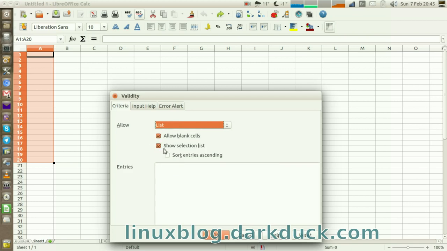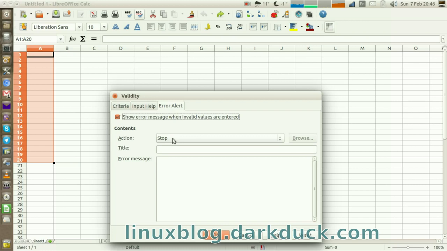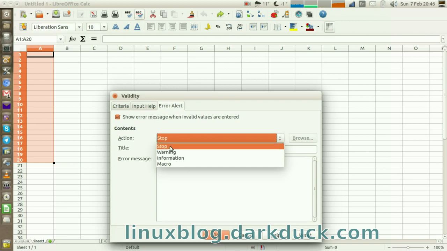Ensure that the Show Selection List checkbox is ticked, and on the lower part of the screen you can put your entries for the list. For example, red, blue, green. Go to the Error Alert tab, and you can say that when the value is incorrect, you can show the user a stop message, warning, or just information.